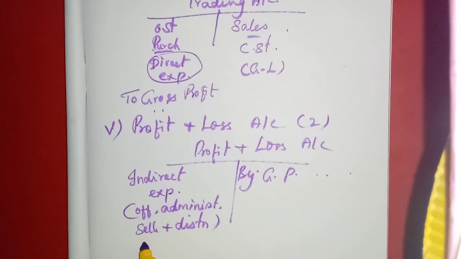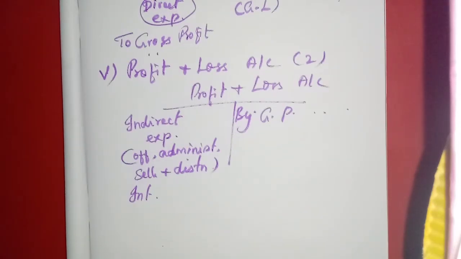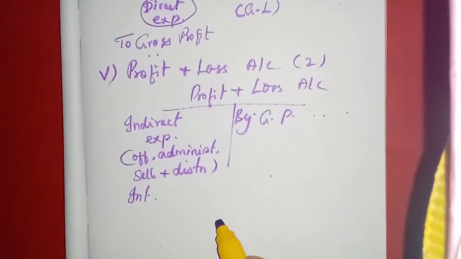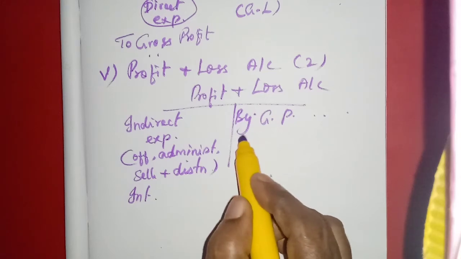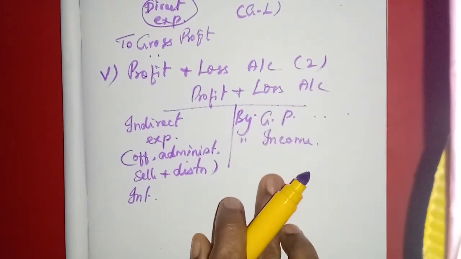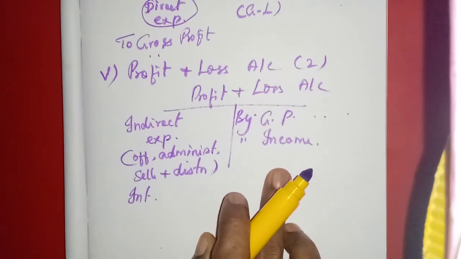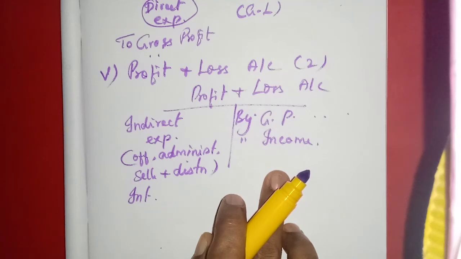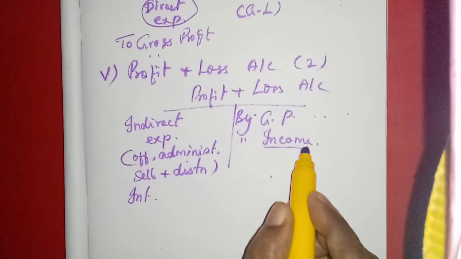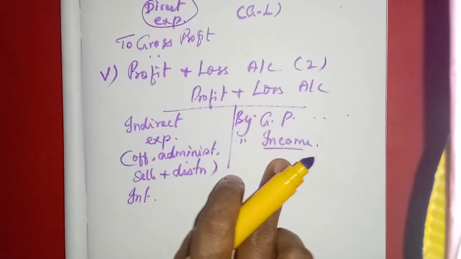Some adjustments like interest on capital and interest on drawings will be there. Here any indirect income, like dividend or rent, anything if we receive, will be considered as income, and that will be entered on the credit side of the profit and loss account.